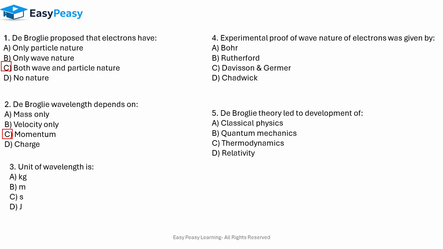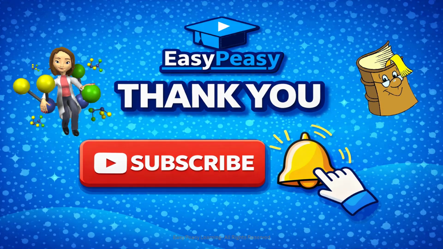The unit of wavelength is m. Experimental proof of wave nature of electrons was given by Davisson and Germer. De Broglie theory led to the development of quantum mechanics.